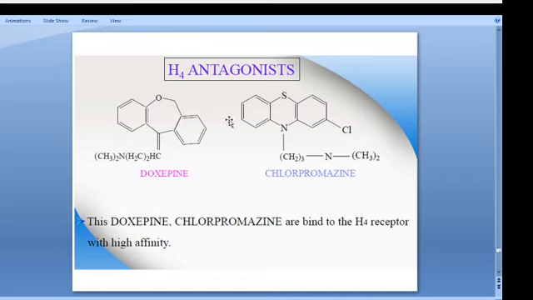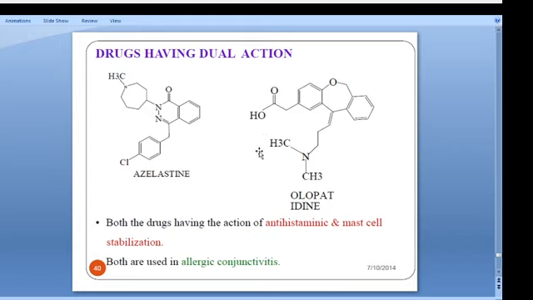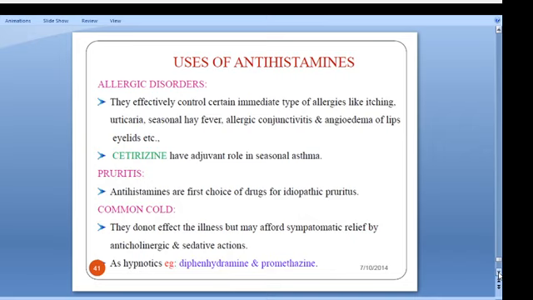This is not in your course, but you should know what H3 and H4 antagonists are. These all have a dual effect, like azelastine and olopatadine, because these come under the classification part. Both drugs have antihistaminic and mast cell stabilizing action. Both drugs we are also using for conjunctivitis. Now we can come to the antihistamine uses.